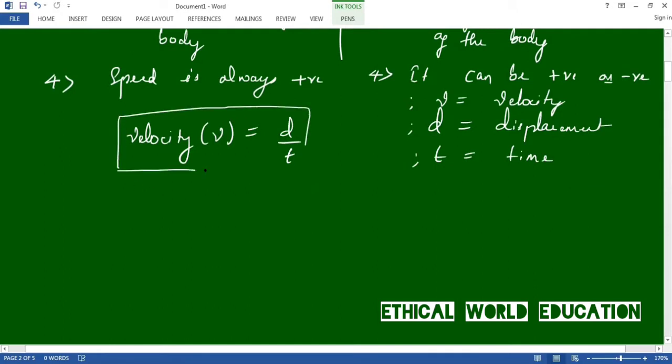The SI unit of velocity is meter per second. It can be expressed in other forms also, but the standard unit of velocity is meter per second. Okay, this is the complete information about velocity. Let us move on to the next question.